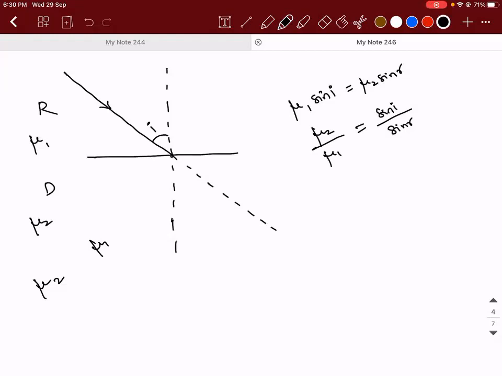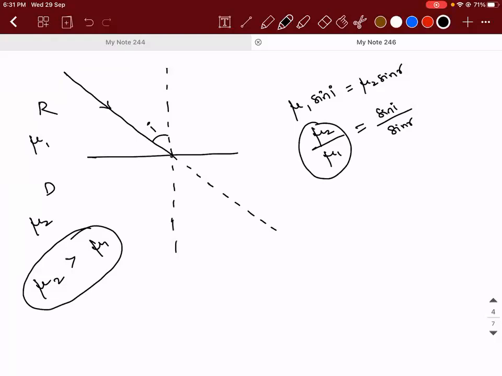Just now we discussed, when you talk about the refractive index of denser and rarer medium, which one has greater refractive index? You need to work on this, okay? You can go on mute.